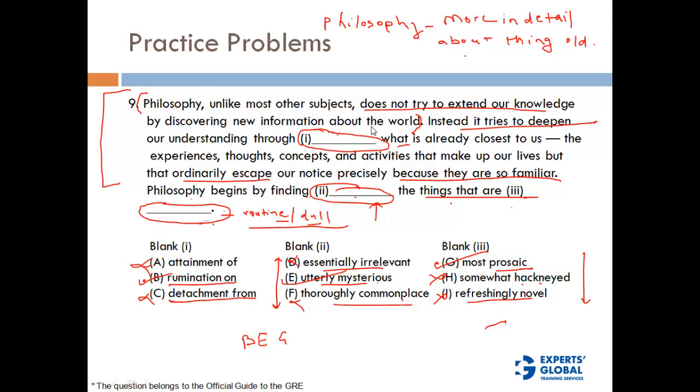So philosophy, unlike most other things, is not about knowing new information. It is about deepening our understanding through a rumination on what is already known to us, our thoughts, actions and everything. Okay, philosophy begins by finding utterly mysterious the things that are most prosaic. So that is how the paragraph should go. B, E, G is the correct answer.